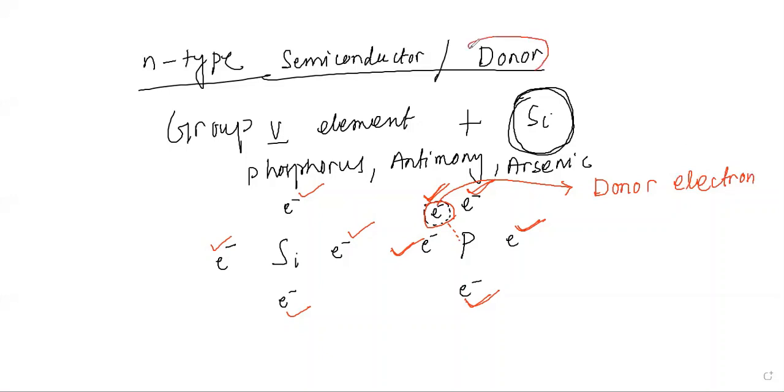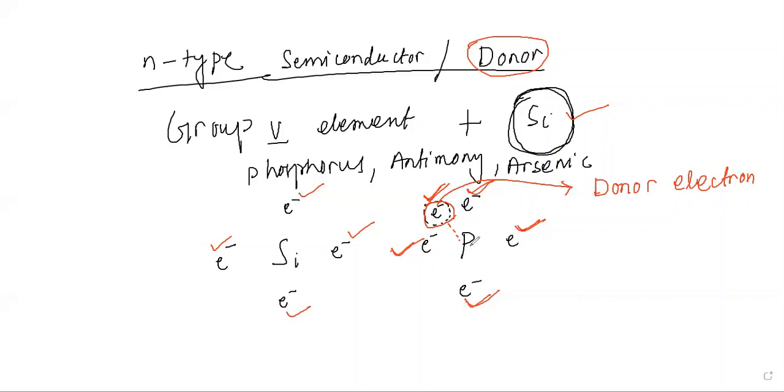So we got this donor electron here. When you add a pentavalent impurity to silicon or germanium, four valence electrons of silicon are shared with four electrons of phosphorus, but there is only one electron left which has not participated in any bonding.